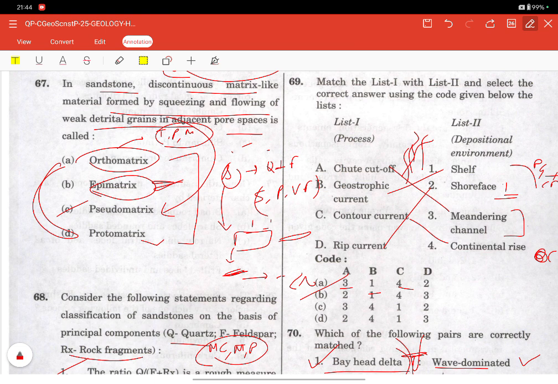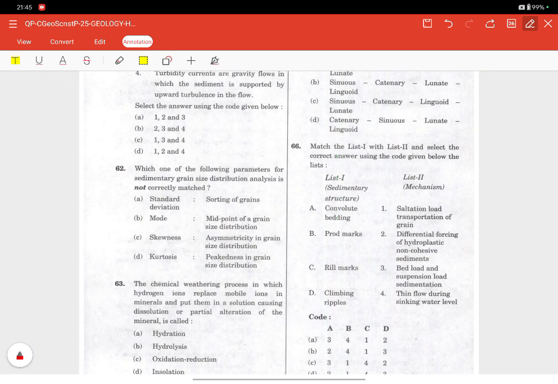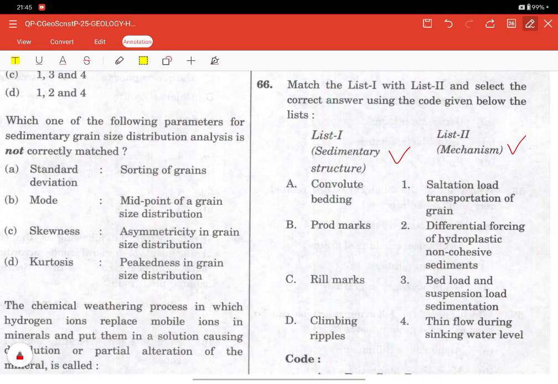Okay. 66. So match list 1 with list 2. We have the sedimentary structure and we have the mechanism. So sedimentary structure is something that has been formed by 4 fundamentally different processes.